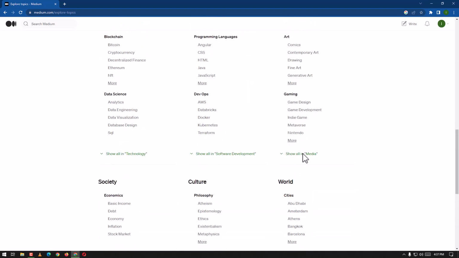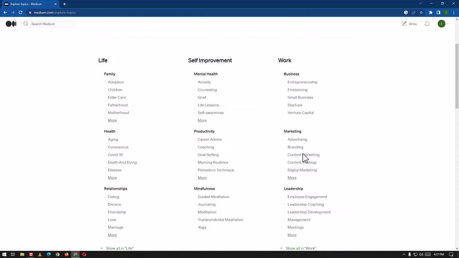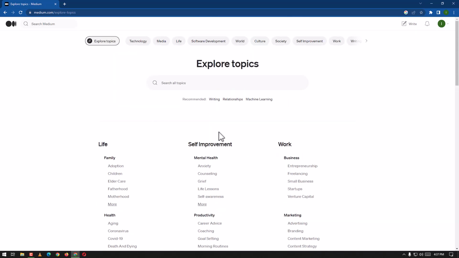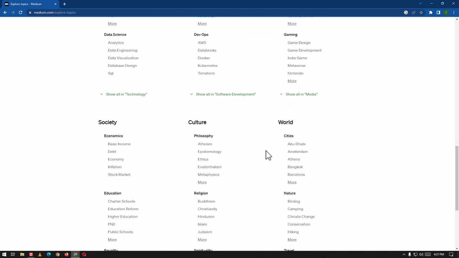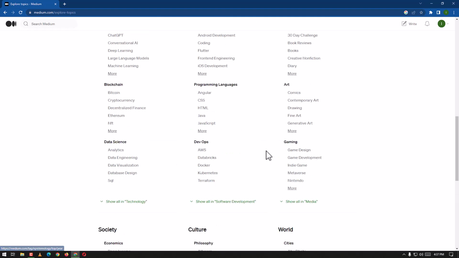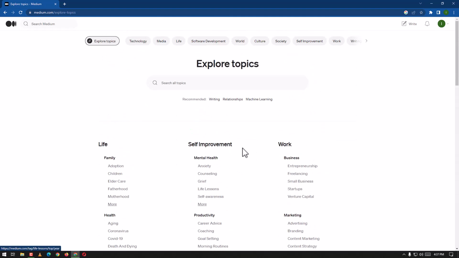A lot. I'm scrolling up and down to show you how wide the topics are, how wide the information we have in Medium. So we can search our own topic if we want. Here we can explore the topics if we want to find that in here.